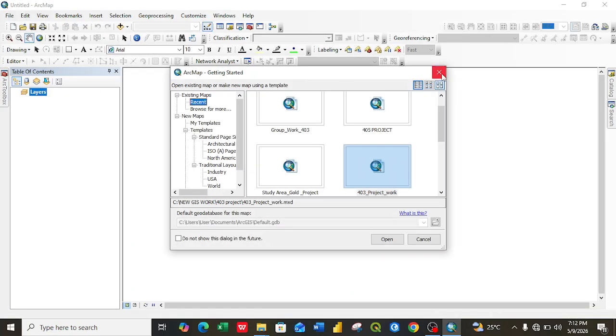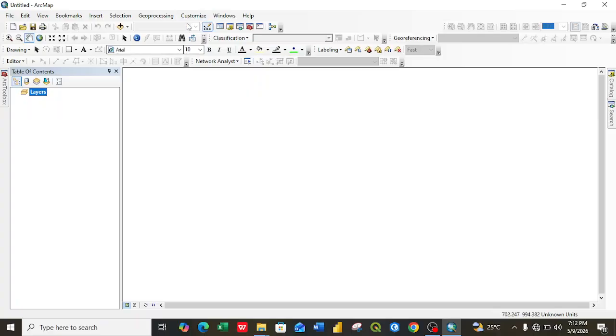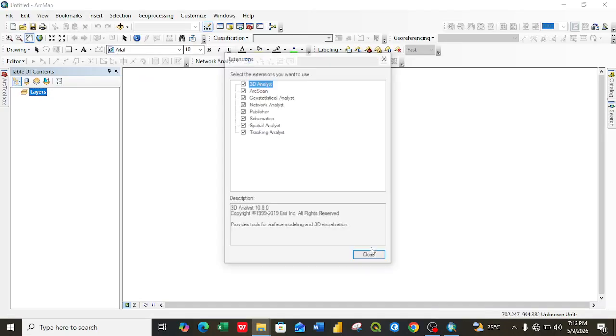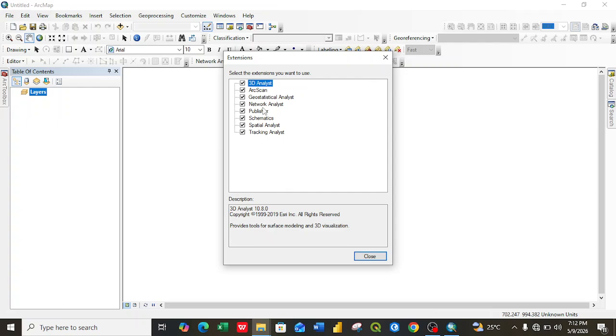So this is the interface. After you've installed your ArcGIS, you come to customize. I want to show you something. Come to extension. Make sure that all your extensions are checked. Everything here must be checked. After that, you can close it. If it is not checked, let's say this one is not checked, you click it. Make sure that everything is checked, because this actually controls all the tools we are going to be using.